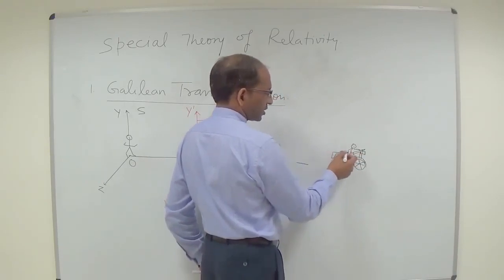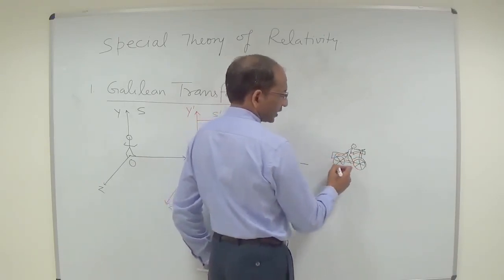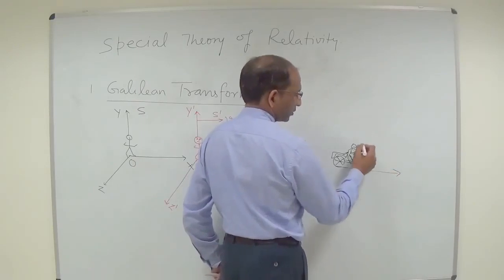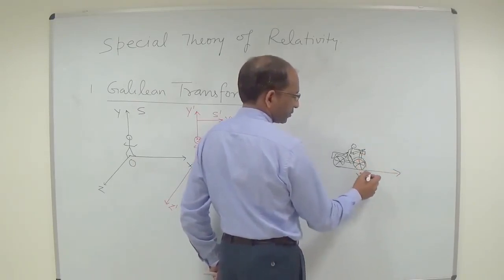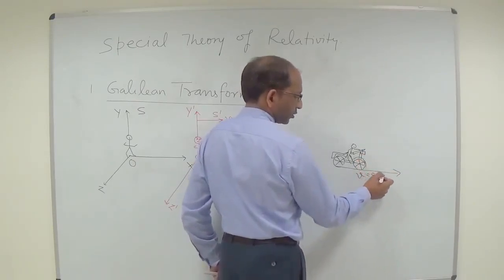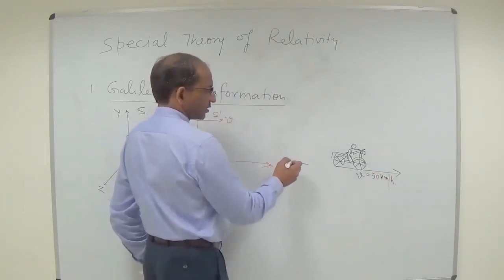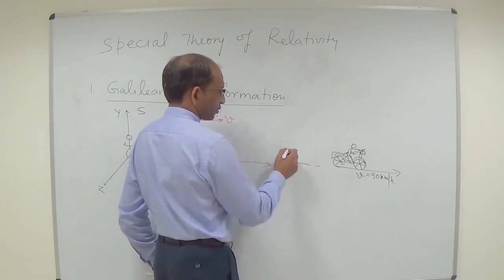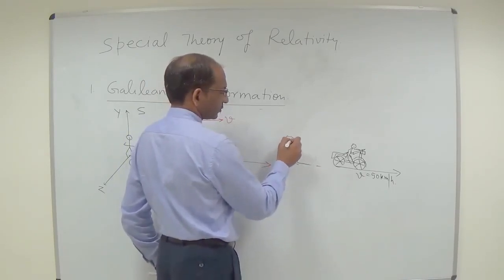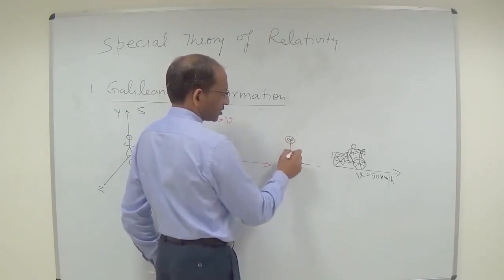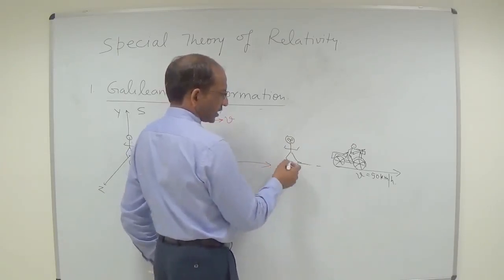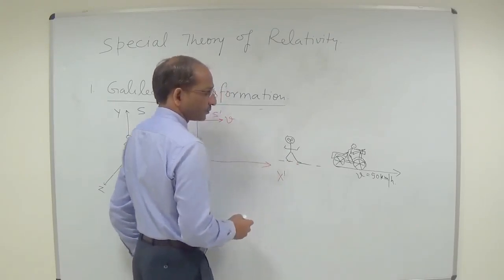So this person is sitting here on the bike, and now the bike is moving with a speed of, you can say, 50 km per hour. And across the road there is a person who is just standing by a stationary pole.